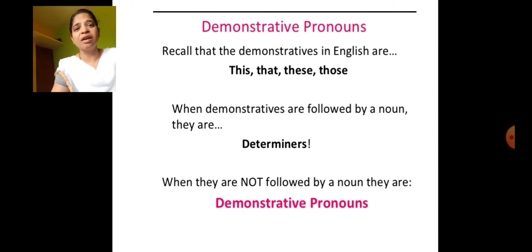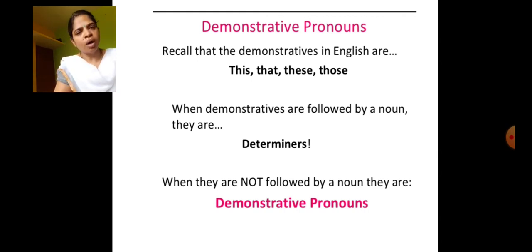Recall that demonstratives in English are this, that, these, those. These 4 are considered as demonstrative pronouns.